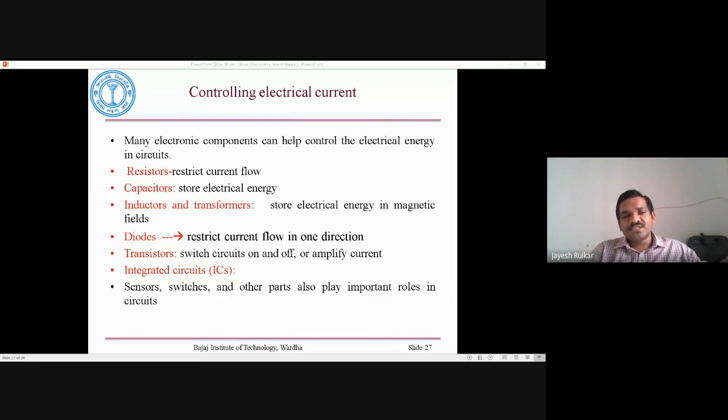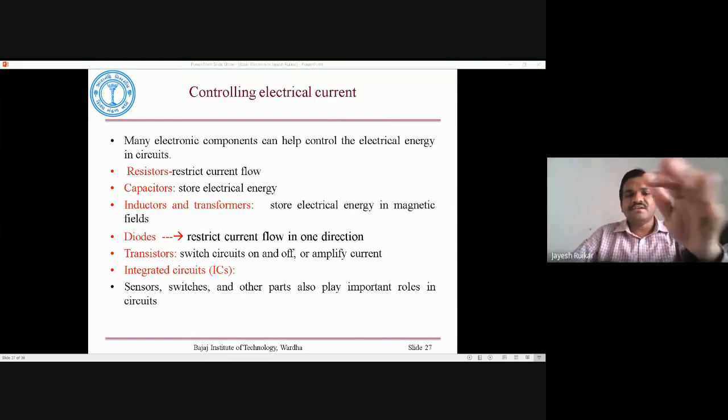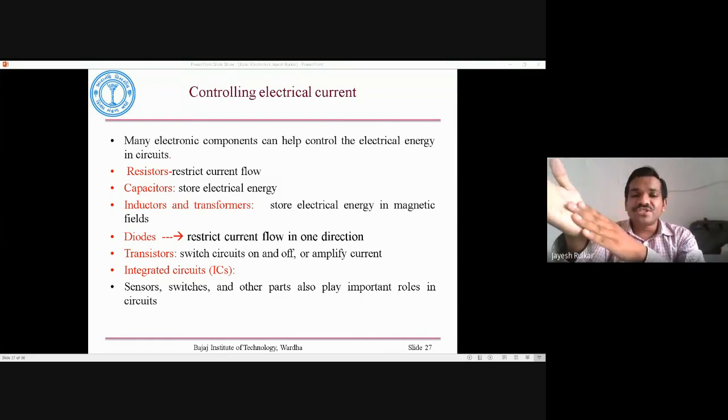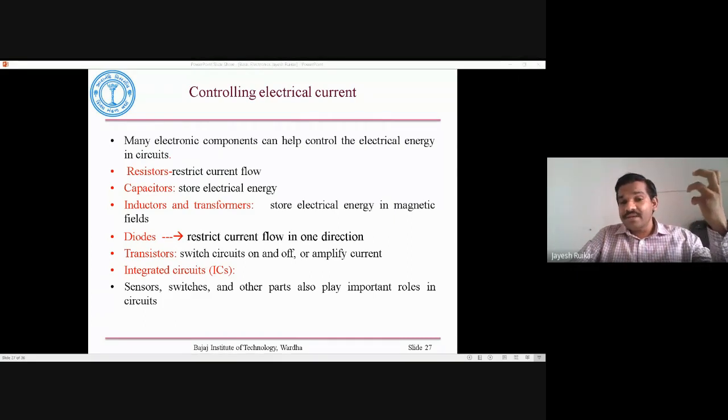When we talk about a transistor, it generally acts as an amplifier, or it can be used for switching also. Then we have integrated circuits. This is also one of the electronic components that we have. Integrated circuits contain multiple discrete devices or discrete components. If you talk about any integrated circuit, in short form we can call it an IC.